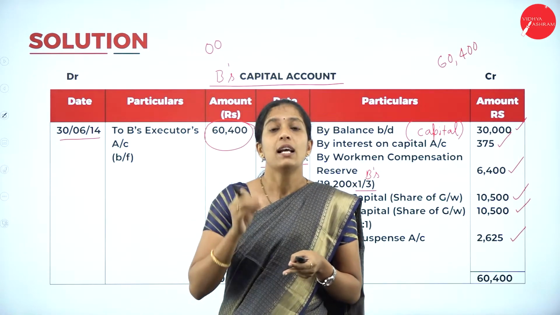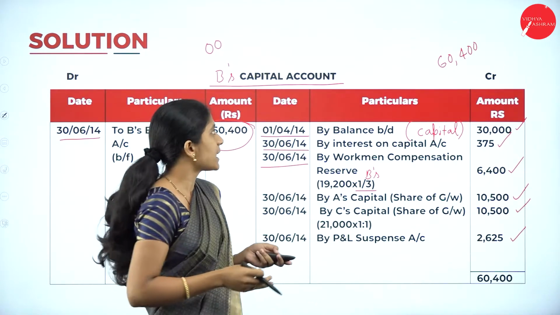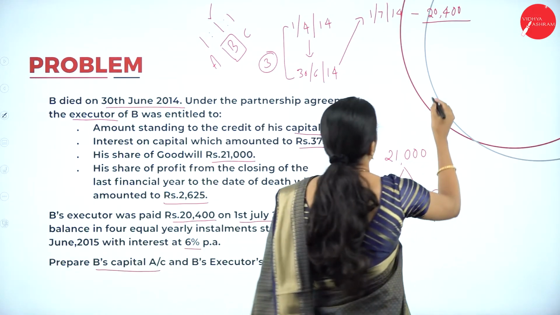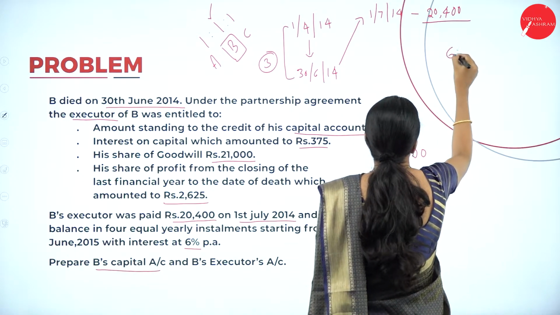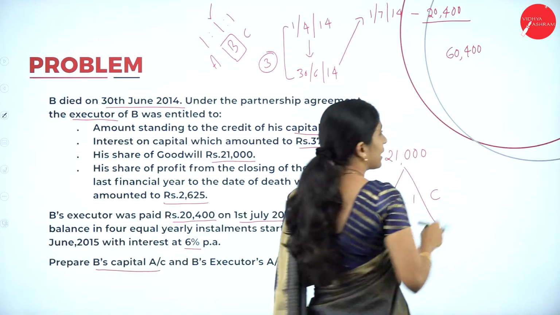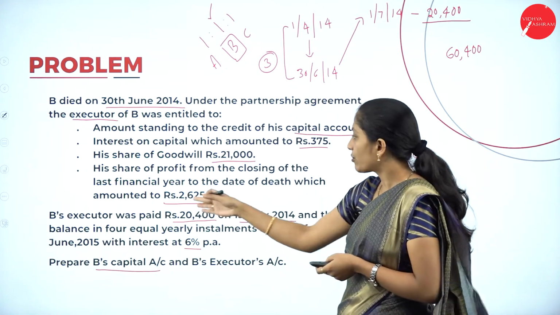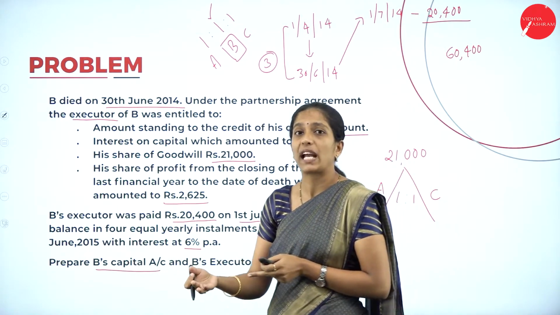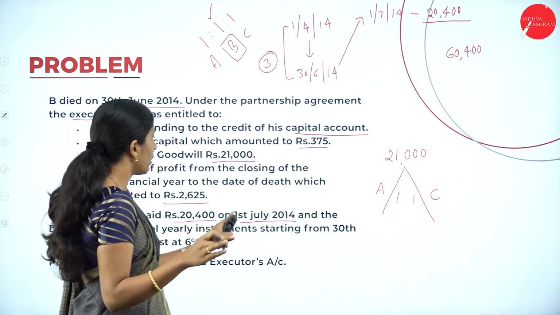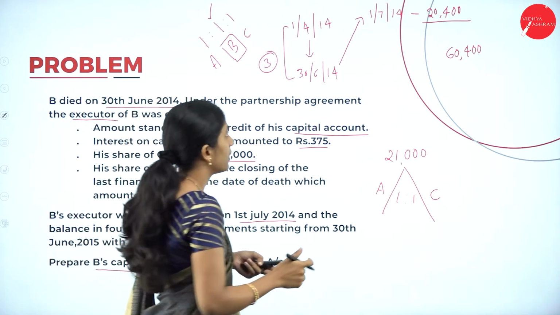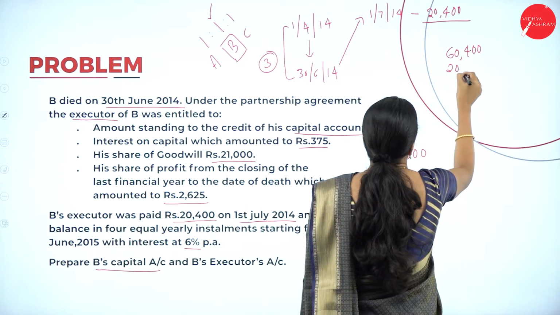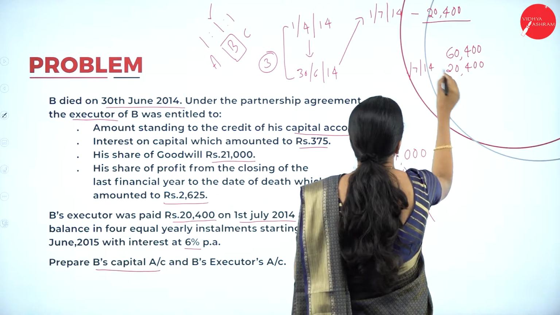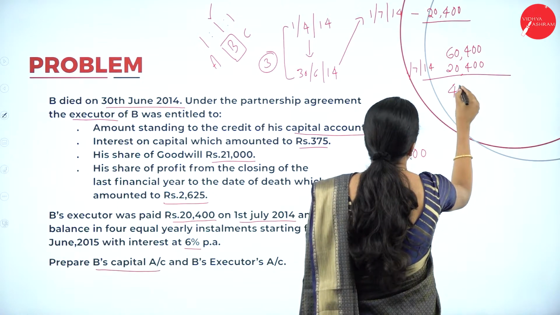Next we have to prepare B's executor's account. If you see the adjustment, what is the amount that has to be paid to the executor? 60,400. But in the adjustment they have told that B's executor was paid 20,400 on 1st July 2014. So what is the remaining amount to be paid?